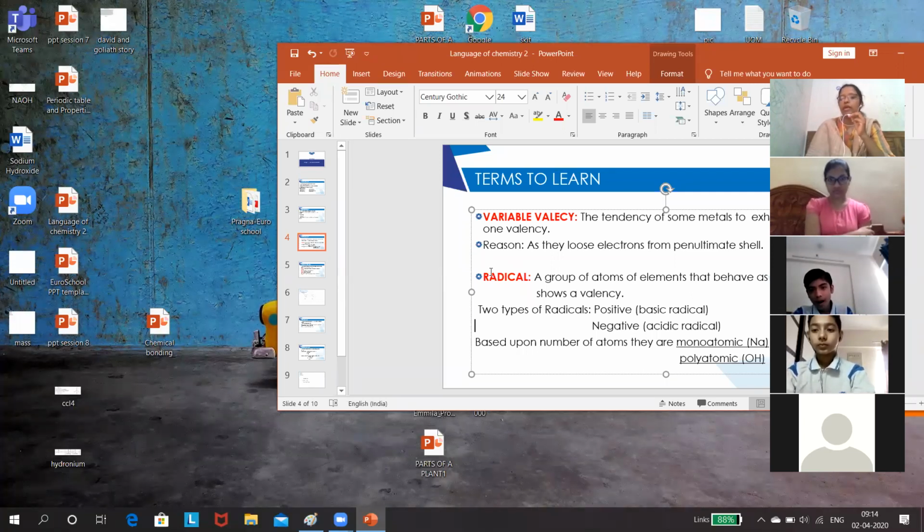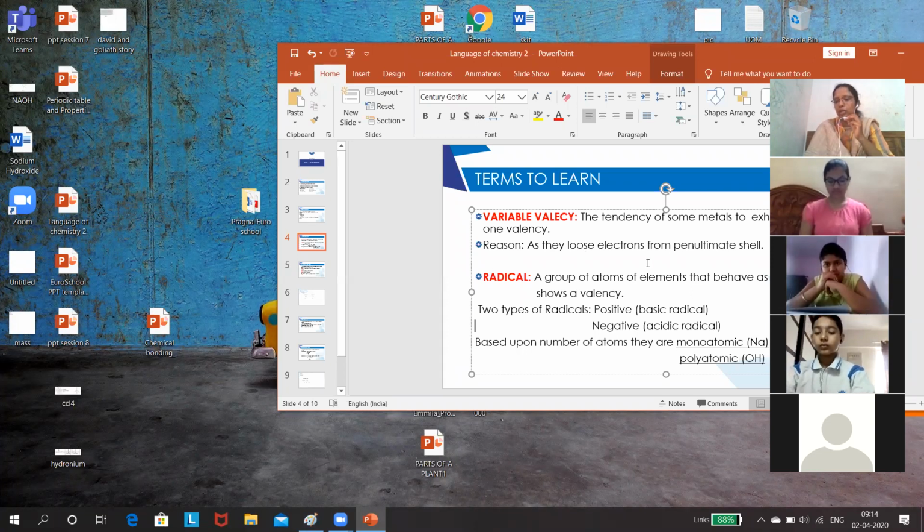So when electrons from the penultimate shell can be removed, sometimes it will remove one electron. For example, copper loses one electron, or it can also lose two electrons. That means one electron it loses from the valence shell, and the second electron it loses from the penultimate shell.